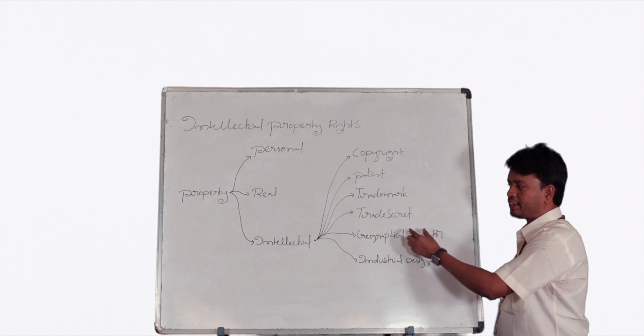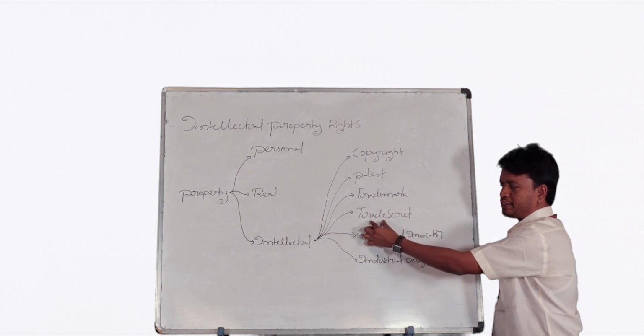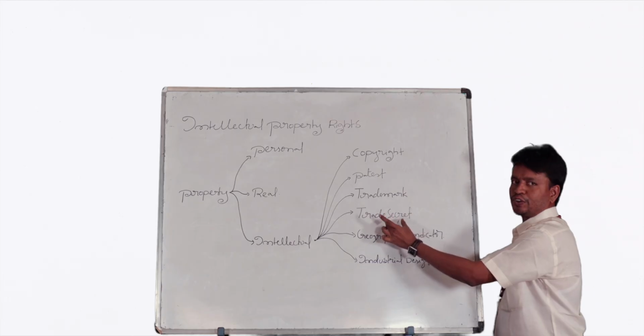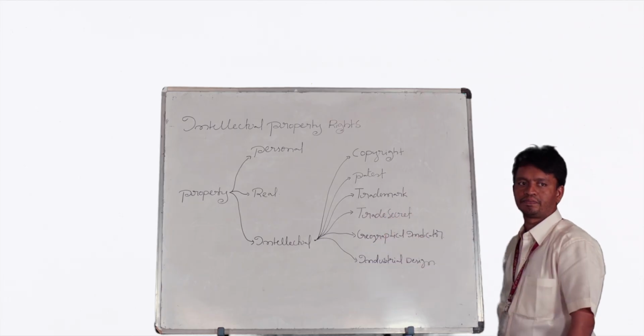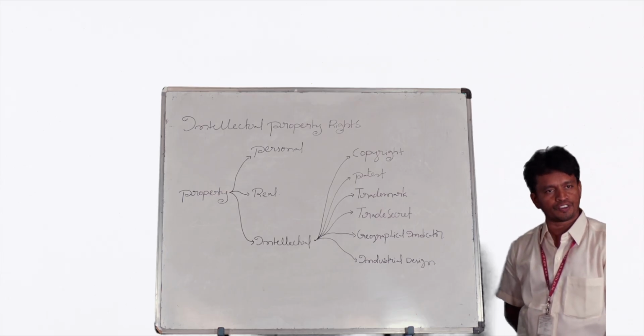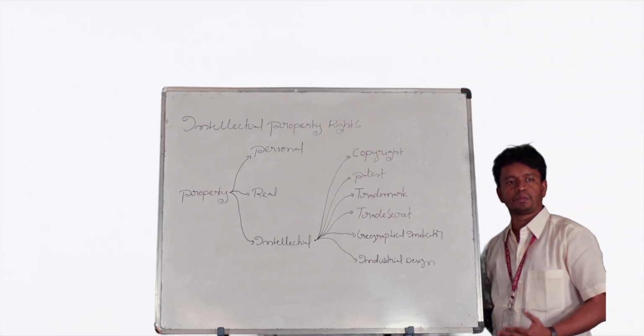See, the meaning is there in that word only. Trade is related to business. Secret means it should be confidential. Trade secret is confidential information. That means, as an employee, you shouldn't disclose your company information to others. If you want to disclose your information to others, you have to take permission from the employer.